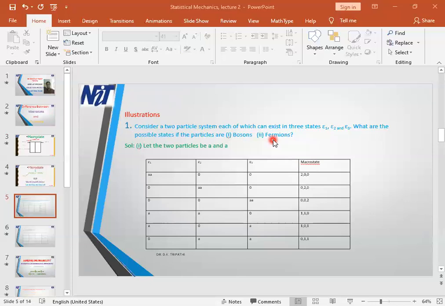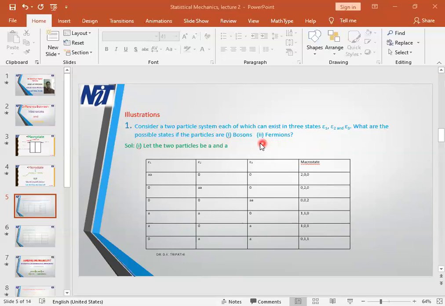Now, one or two things are to be noted. We have not learned about the bosons and fermions till now, but I'm giving you a rough idea so that you can understand the differences between the macrostate and microstate. Later on, we will discuss what bosons and fermions are. That will be discussed in the next class. Bosons are the particles which follow Bose-Einstein statistics, whereas fermions are the particles which follow the Fermi-Dirac statistics.